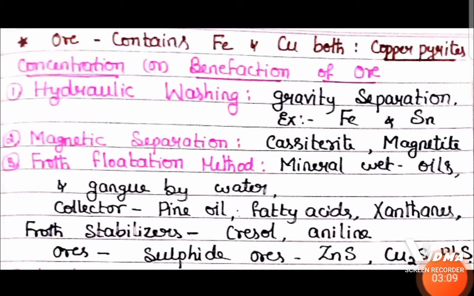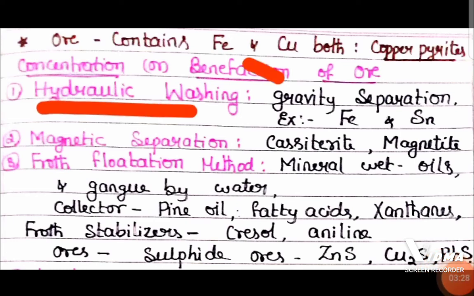Now there are certain methods to concentrate the ore. Concentration of the ore, or beneficiation of ore, means the method to remove the impurities from the ore. Based on the type of ore, there are several methods to concentrate it. First one is hydraulic washing. Hydraulic washing is based on gravity, on the difference in density between the ore and impurity.